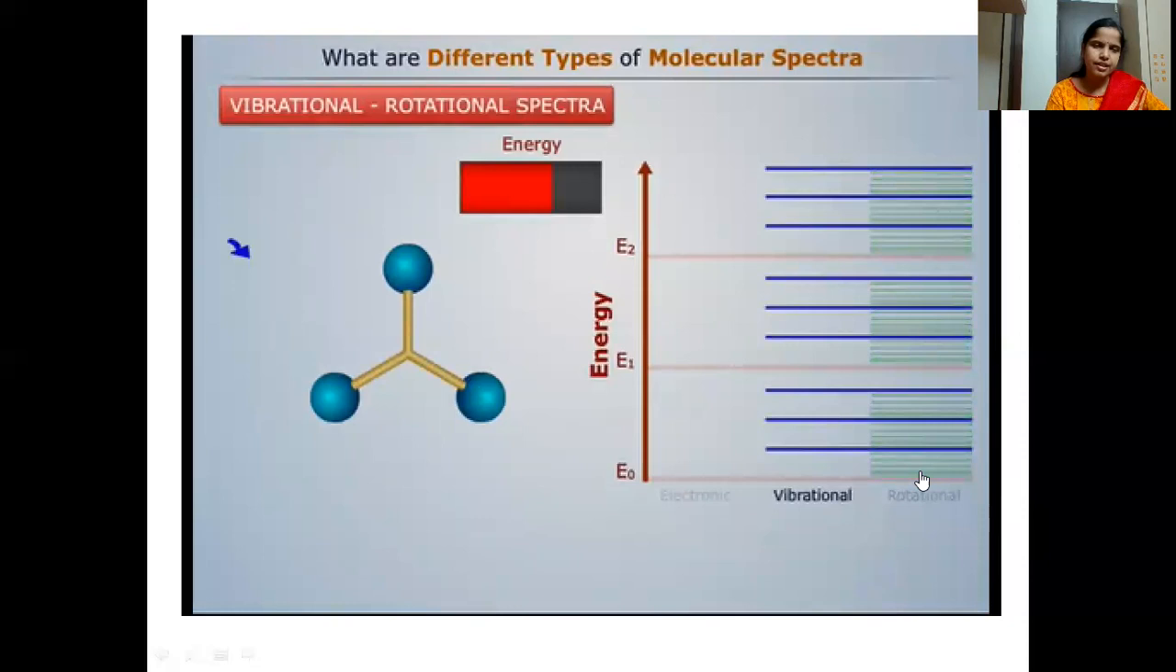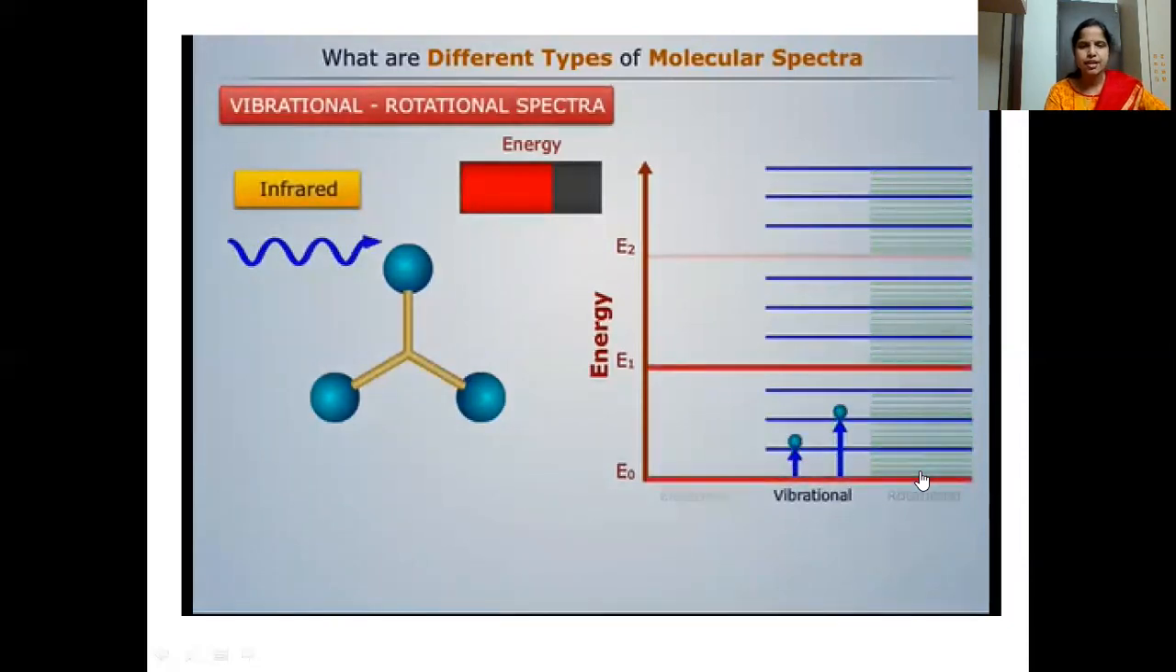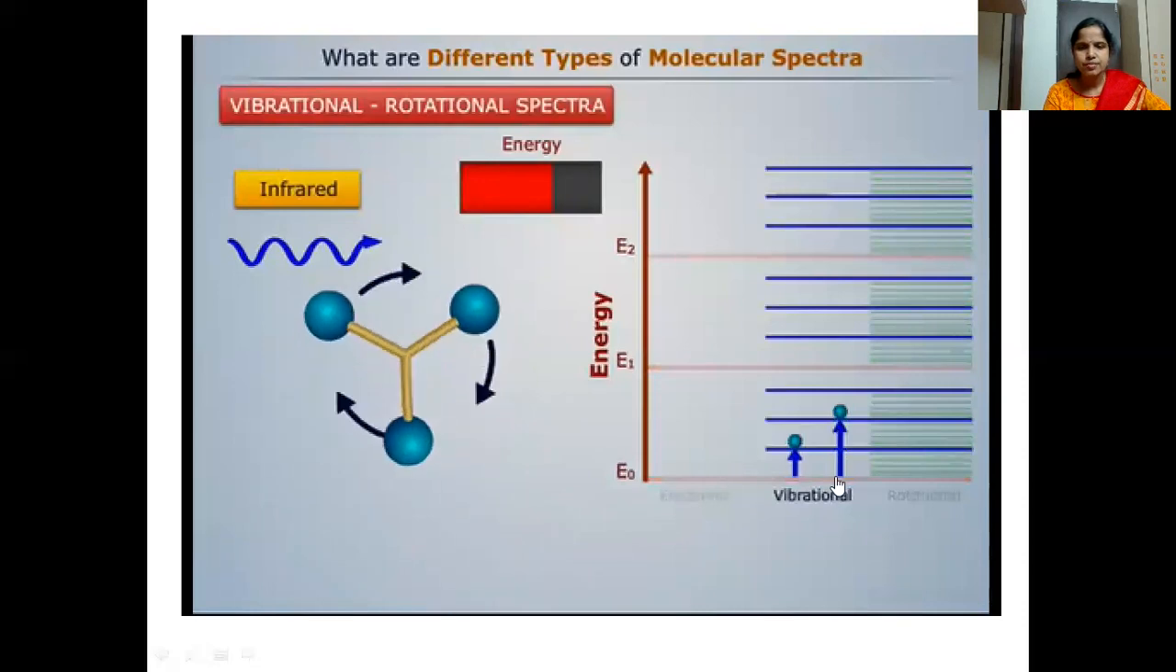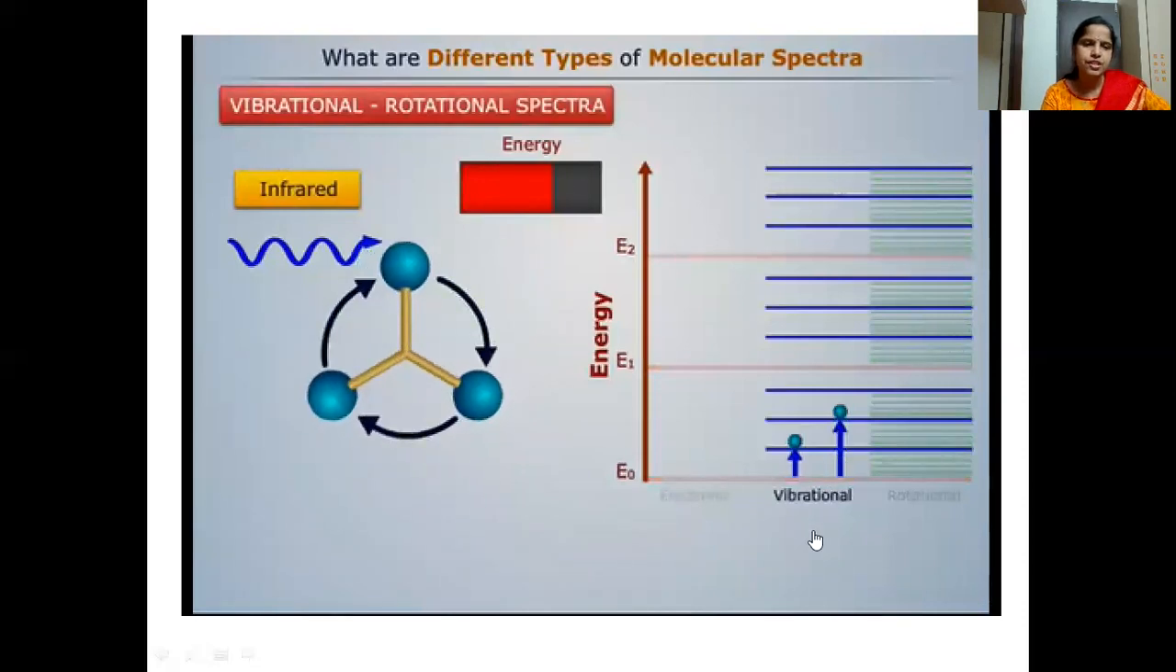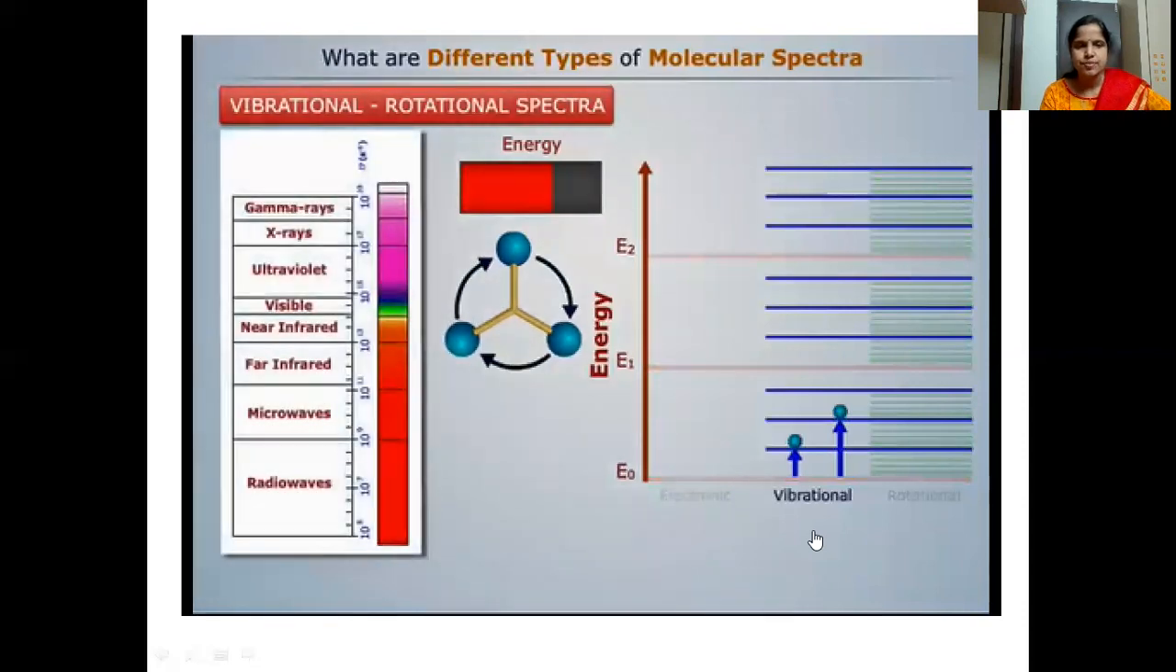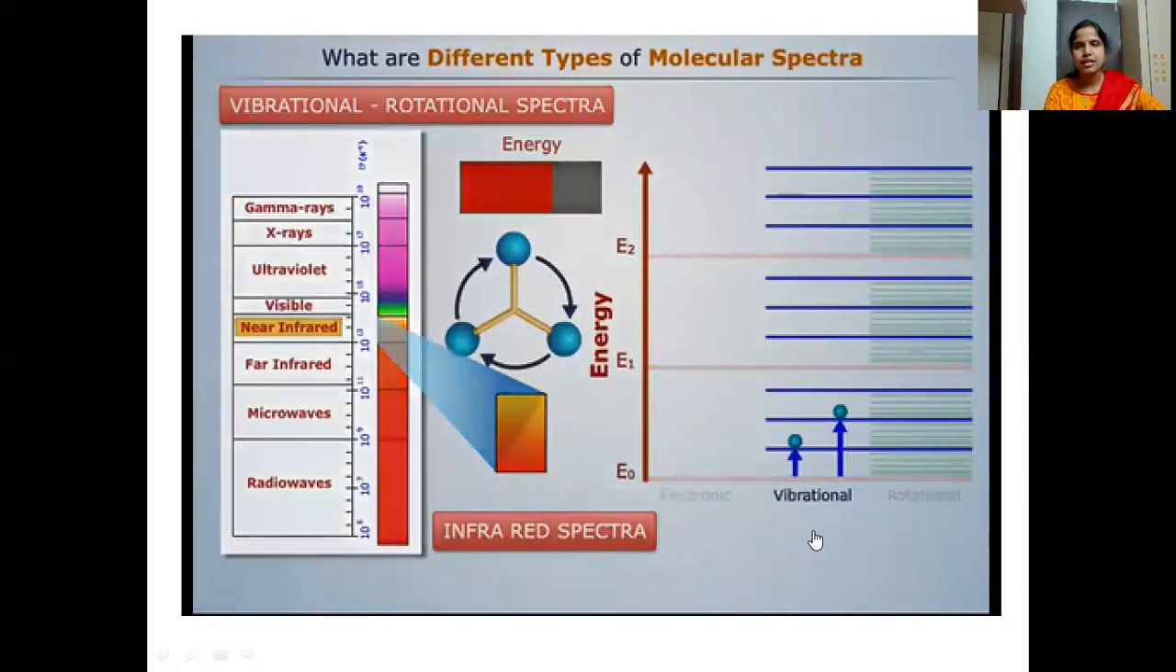Then if the energy of the light is a little bit more when compared to microwave, that is IR, you can see transitions between vibrational energy levels. Here rotational as well as vibrational transitions take place, so it is known as the vibrational and rotational spectrum. This amount of energy you can study with near IR. So this is known as IR spectra.